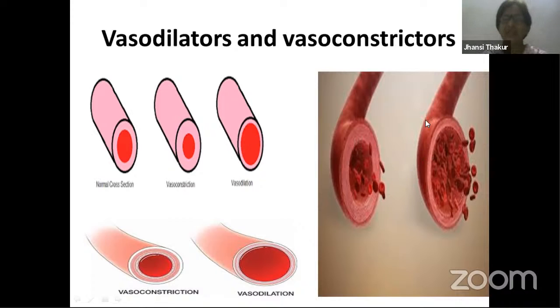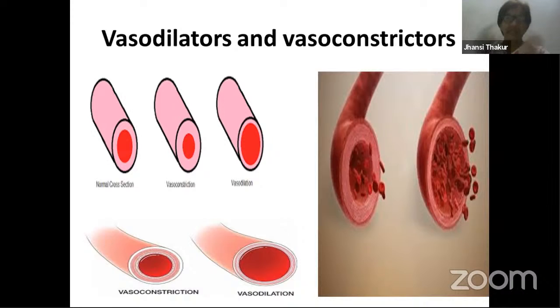What is the need for the body to make these blood vessels either small, that means the lumen becomes small, or the lumen expand? The reason is, if you want the blood supply to any particular tissue to increase, more oxygen is needed there, or maybe tissues are under the repair process and they want more nutrients. So there the blood vessels should be larger so that more blood can flow in. So there the dilation is needed.